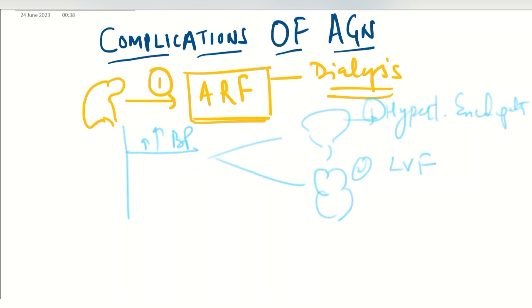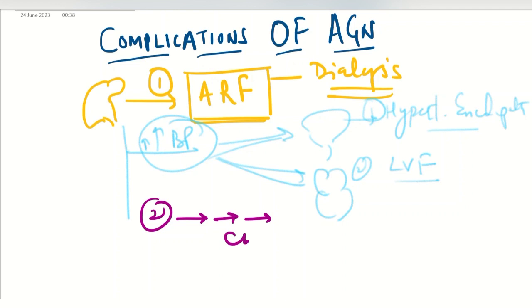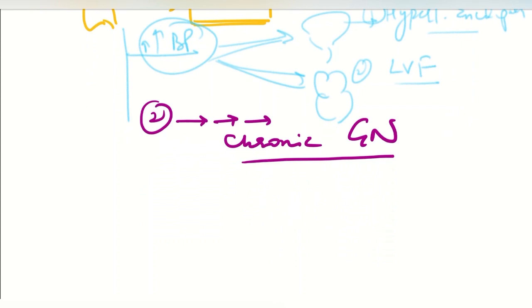So this occurs because of the sudden shutdown of the kidney. There is a rise in blood pressure, and this blood pressure damages our brain tissue and also damages the heart, and it can cause left ventricular failure and hypertensive encephalopathy. Another complication: since it is acute, if it remains for a long period of time, it can go into chronic glomerulonephritis.